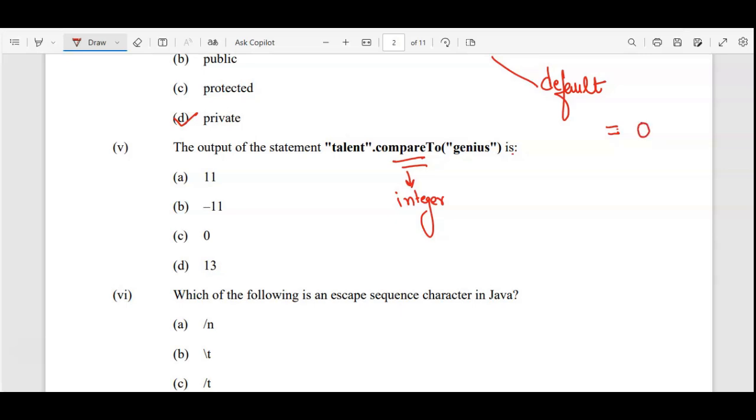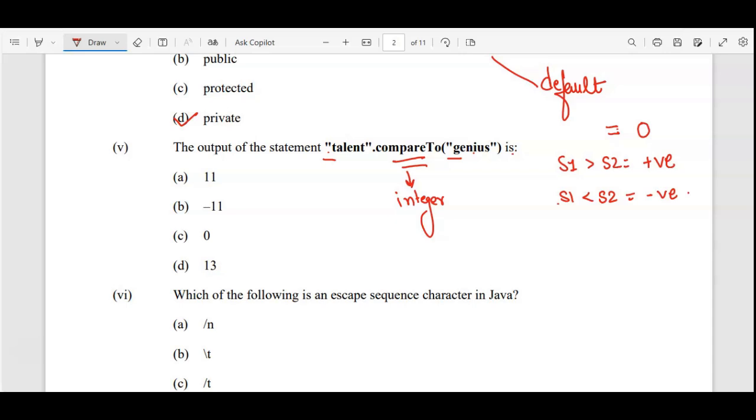If the first string s1 is greater than s2, the value will be positive, and if s1 is less than s2, the value will be negative. How to calculate the value? You need to subtract. So talent with genius we have to compare, t with g. It is just the difference between the characters you have to consider.